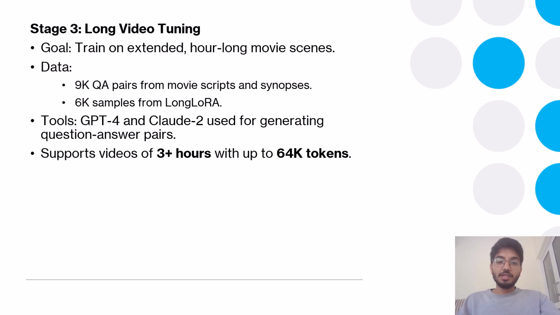At this point, the model is able to handle hour-long videos using up to 64,000 tokens, which is impressive for such a small token-per-frame budget. So together, all three stages progressively teach the model how to align, understand, and reason over visual content in a highly efficient way.